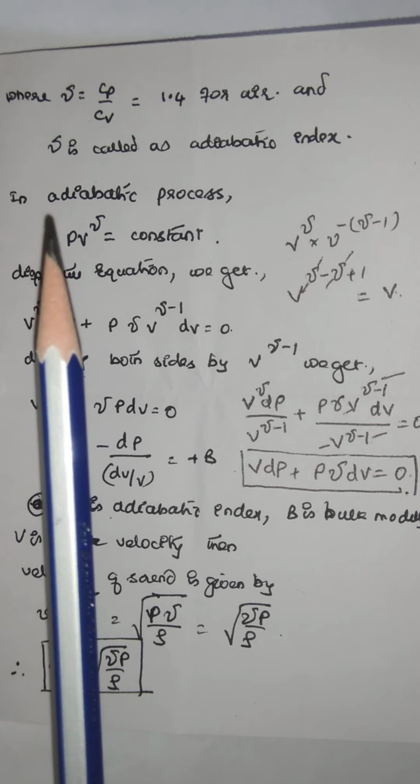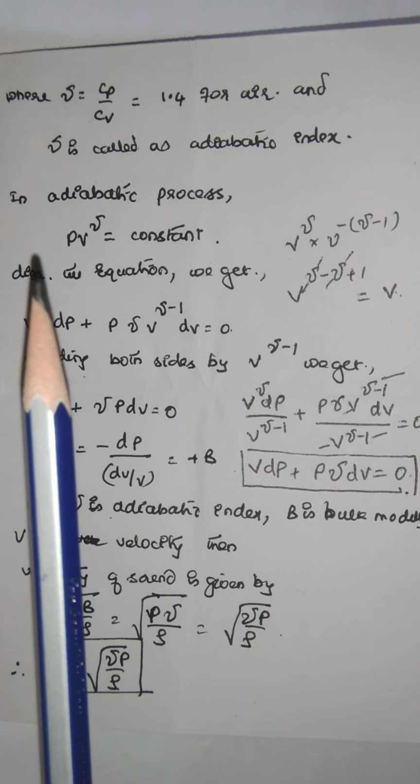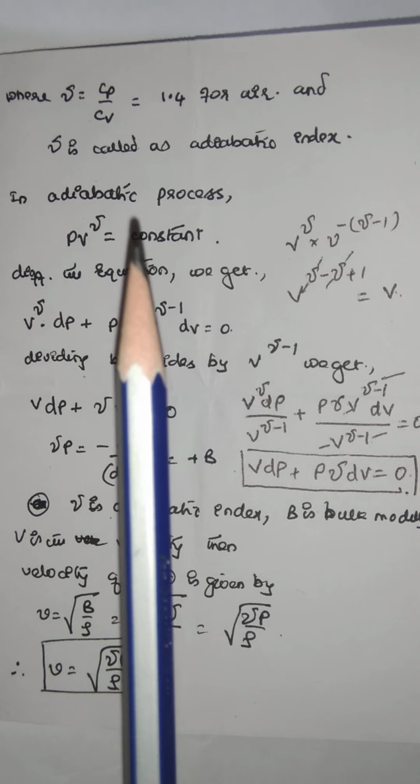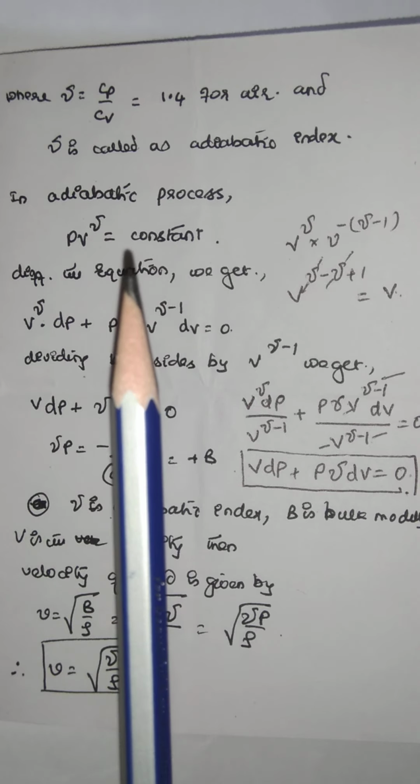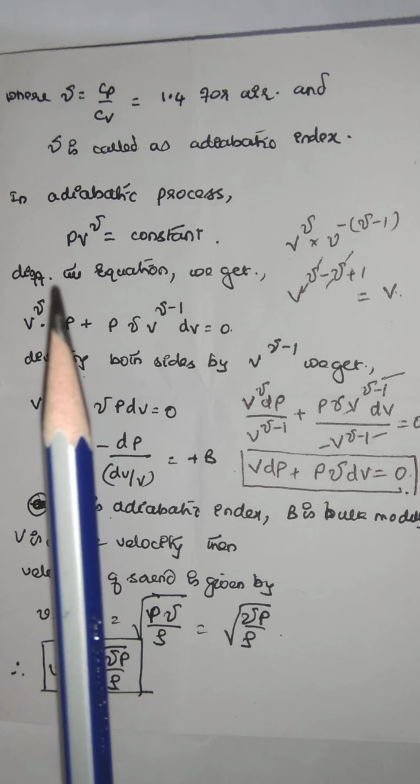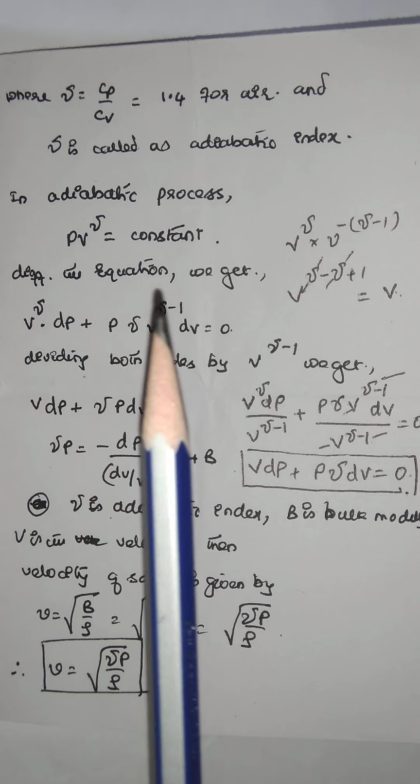In an adiabatic process, PV to the power of gamma is constant. Now we shall differentiate this expression by the UV method.